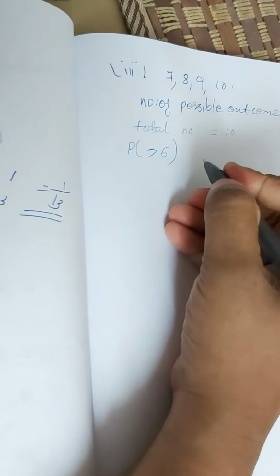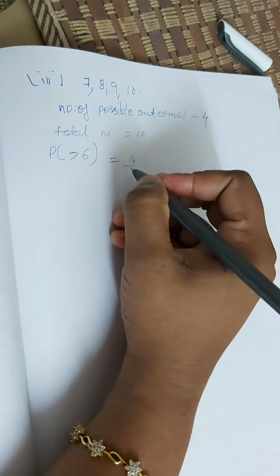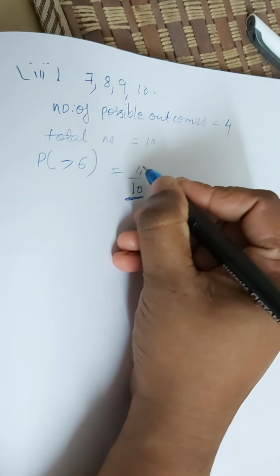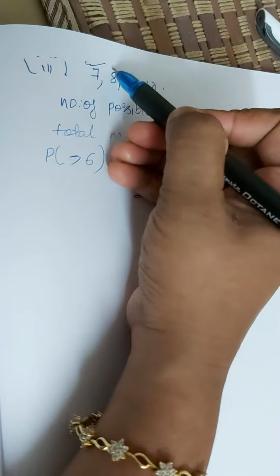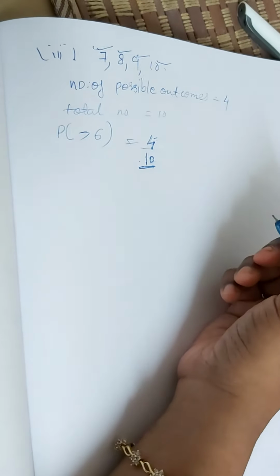We should write the full statement. Probability of getting a number greater than 6 is equal to number of possible outcomes, here it is 4, divided by total number of outcomes, which is 10. So 4 divided by 10 will be the final answer. The number of possible outcomes is equal to 4. This 4 we can count from here: 1, 2, 3, 4. Divided by total number of outcomes, 10. So 4 divided by 10 will be the final answer.